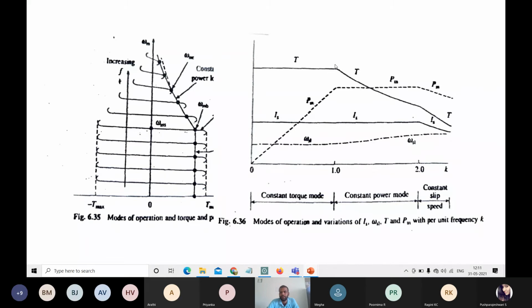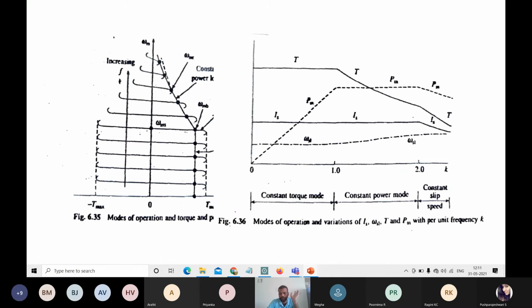The next is constant power mode. What happens here? After reaching the maximum torque value, the torque goes on decreasing. At omega ms, the synchronous speed, the torque will be maximum.